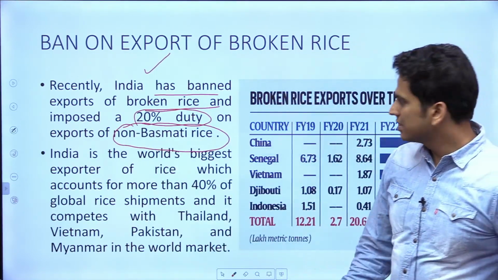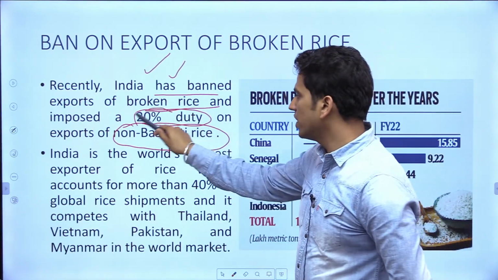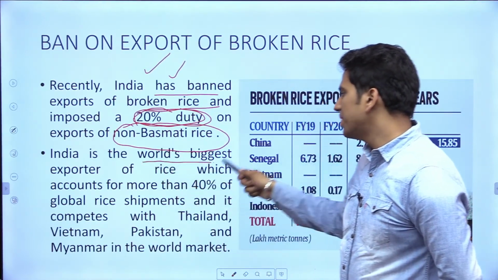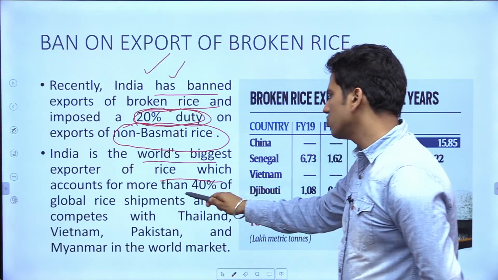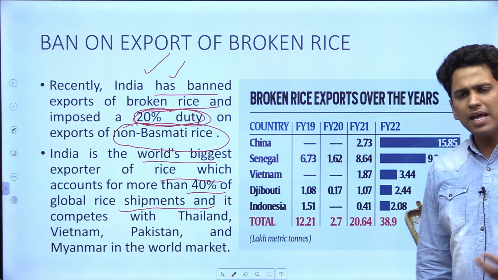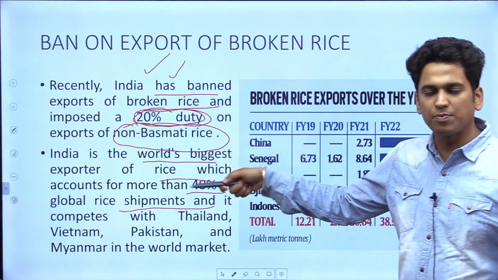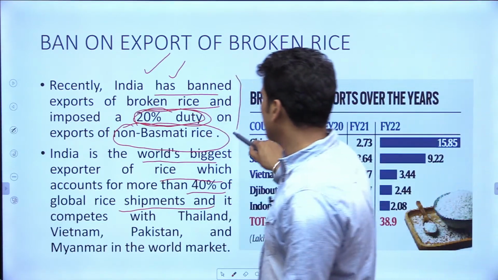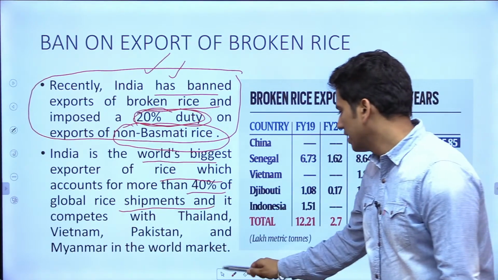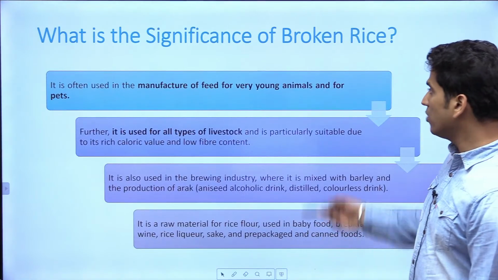We have done two things. एक तो broken rice के ऊपर ban लगा दिया export के ऊपर, and we have imposed 20% duty on non-basmati rice. India is the world's biggest exporter of rice, which accounts for more than 40% of global rice shipments. India एक बहुत बड़ा exporter है rice का, and despite being an exporter, the government has suddenly come up with this ban. Why has the government come up with this ban? Let's try to understand. And before that, we will try to understand